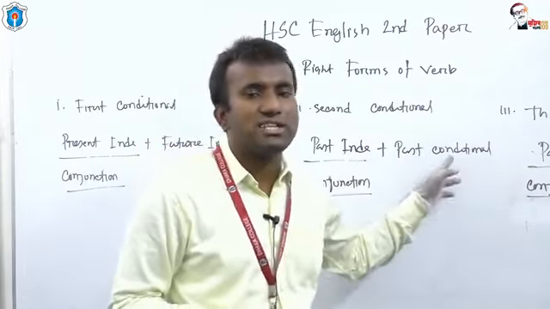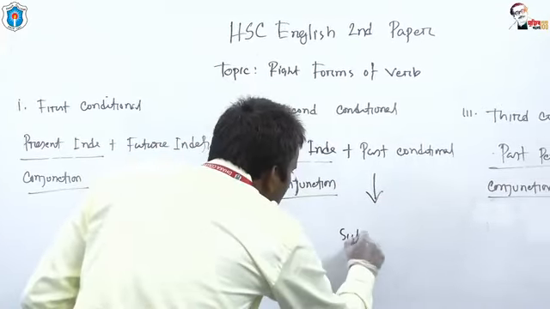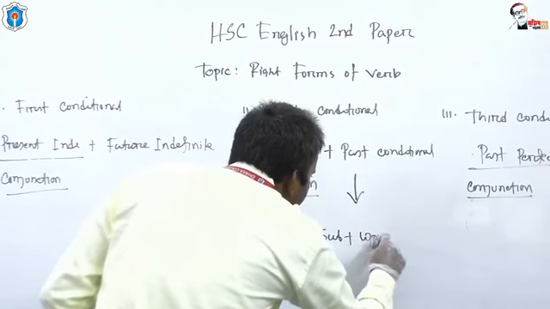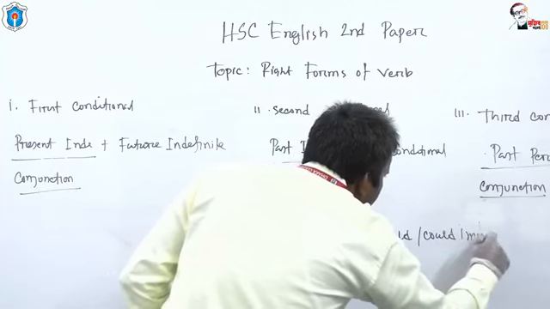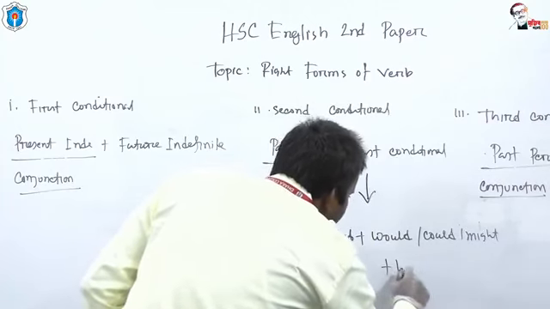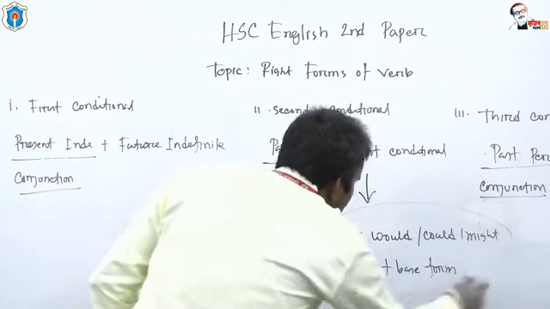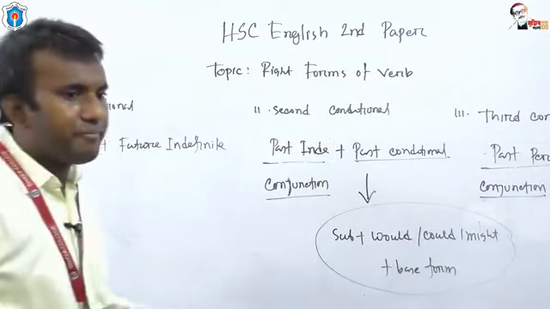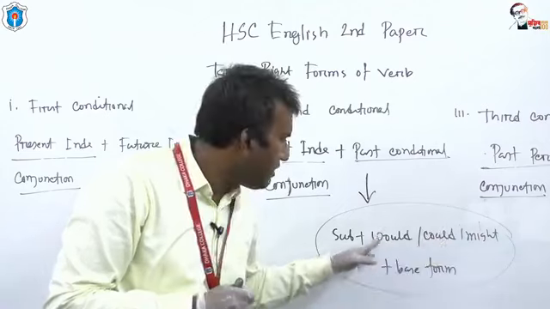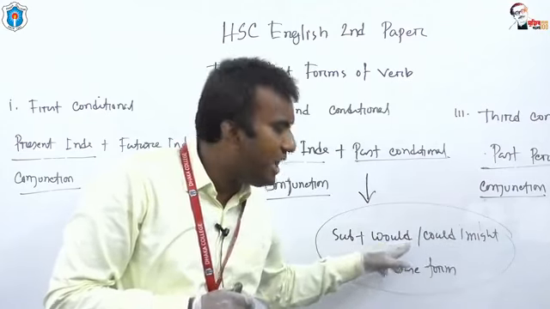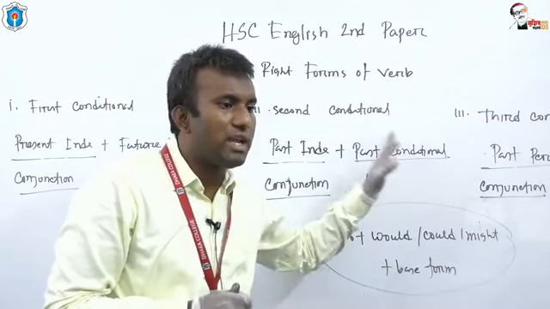And what is the structure of past conditional? Subject, then would or could or might, then base form. This is the structure of past conditional. Okay, subject, then would, could, might. You can use only three modal auxiliary verbs in past conditional, and what are they?